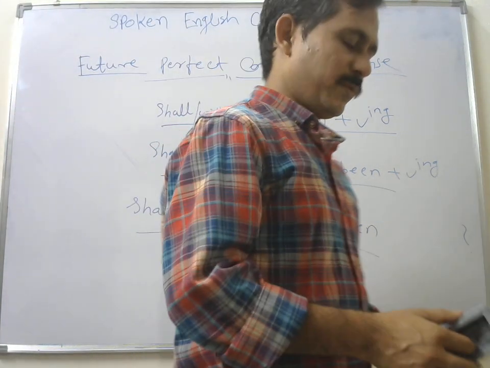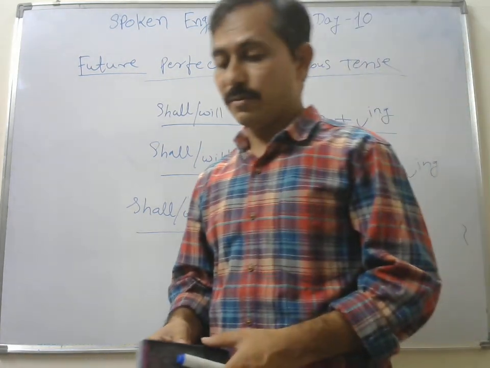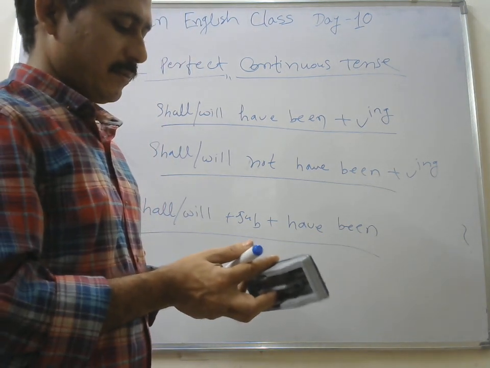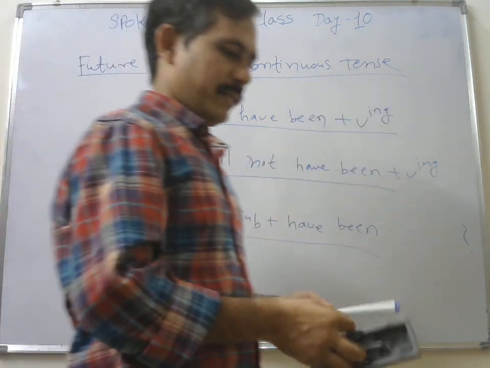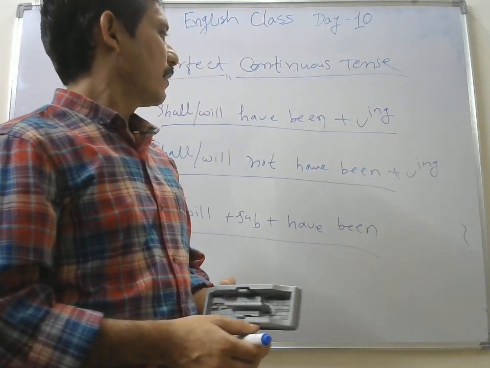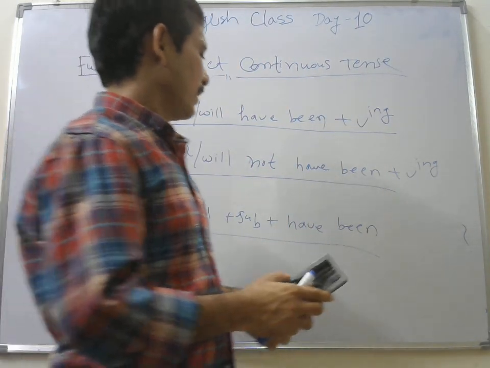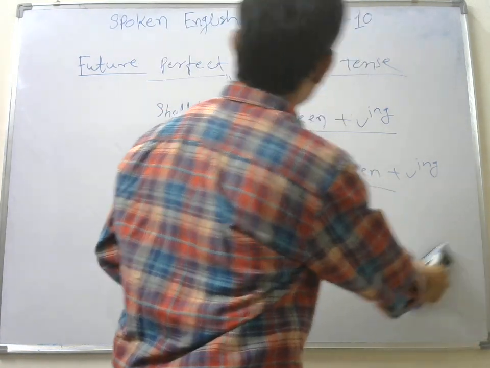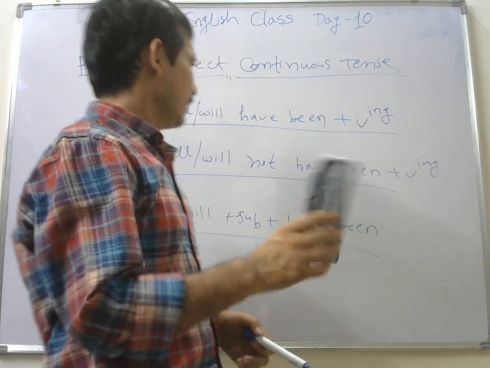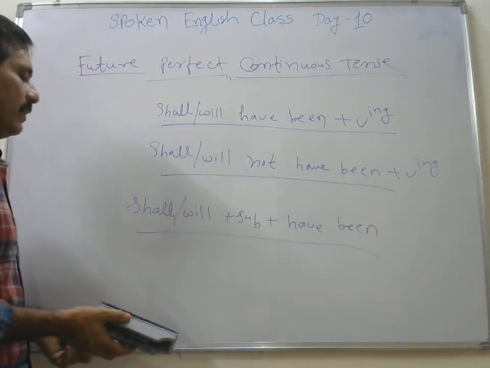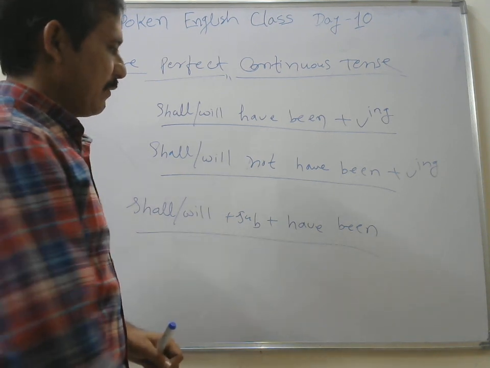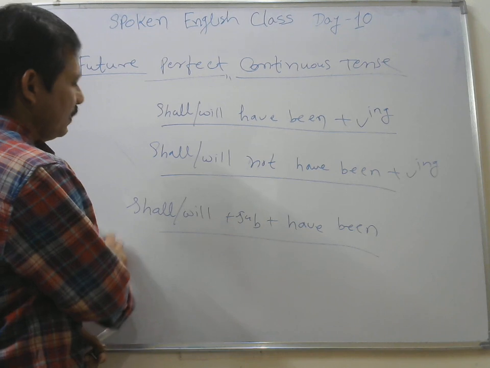Okay, they are doing, they will be doing. So the structure is such that it means will be doing. So these are for a certain period of time. These are some examples of your future perfect continuous tense. So friend, yeah, we have completed the tenses. We have completed all parts of the tense. So now you should have a little bit of grip on the structure.